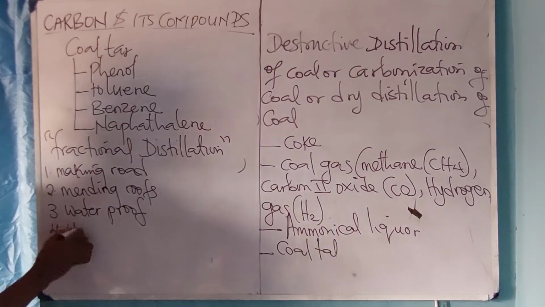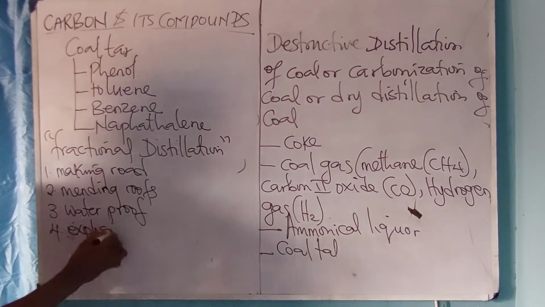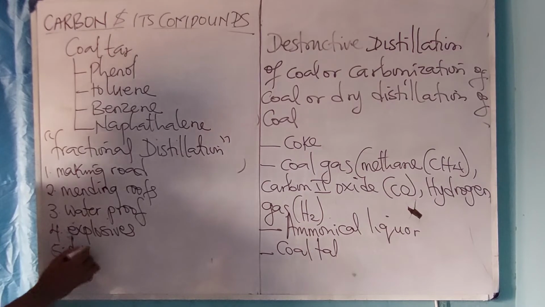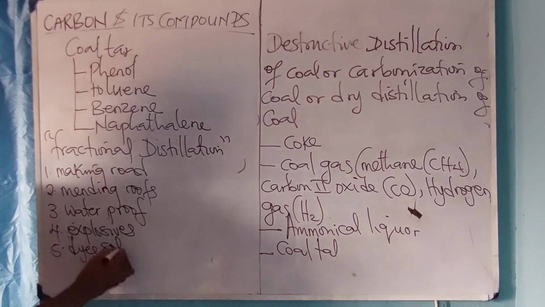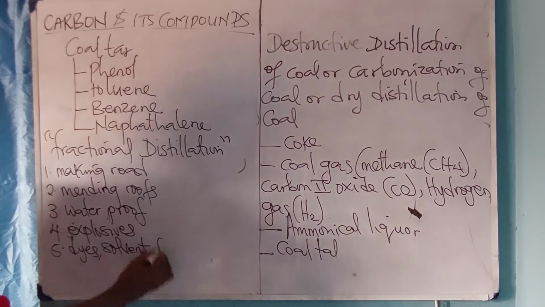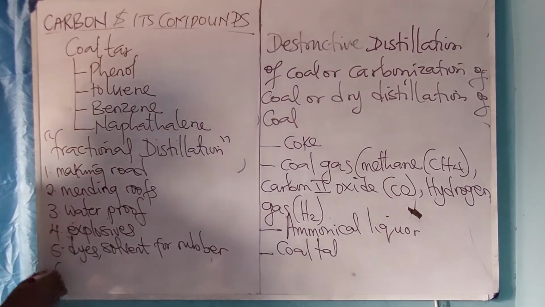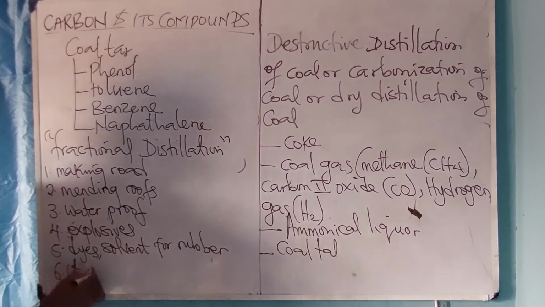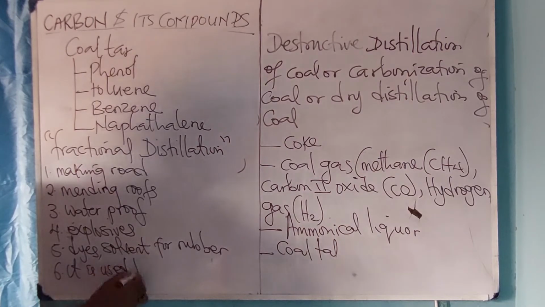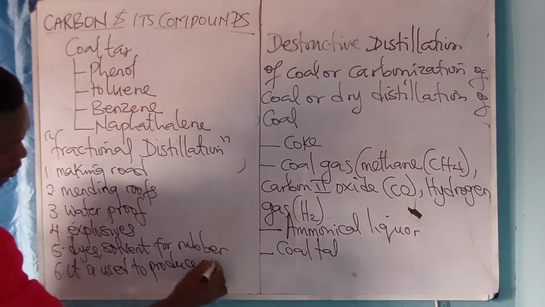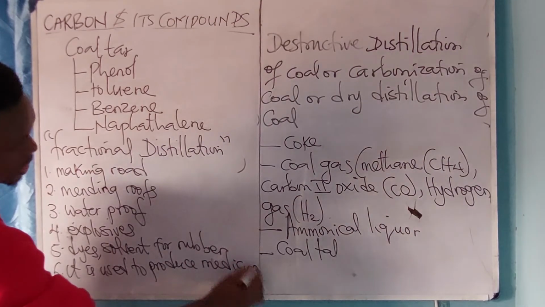It is used to produce explosives. It is used to produce dyes and solvents for rubbers. All right. It is used to produce medicine.